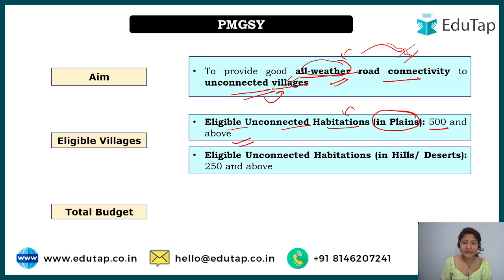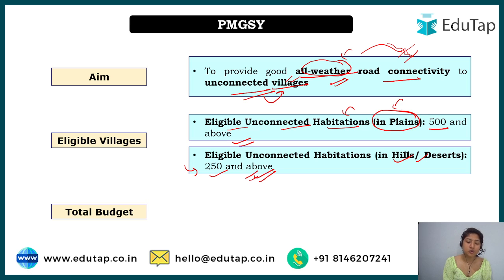Similarly, for hilly regions and desert areas the number has been reduced to 250 and above, because in such areas the number of people is quite less. So for hills and desert it is 250 and above, and for the plains it is 500 and above.